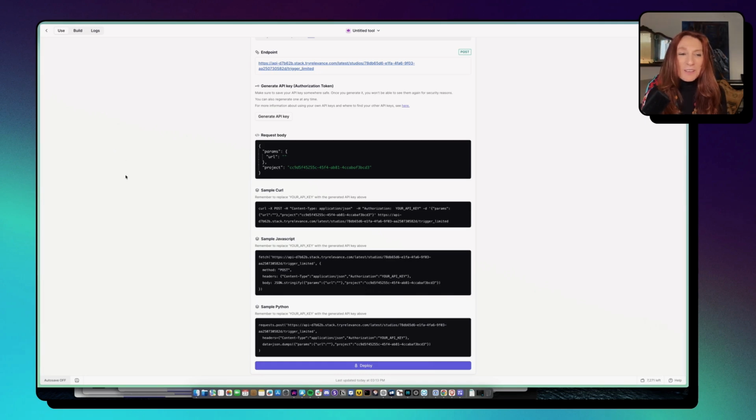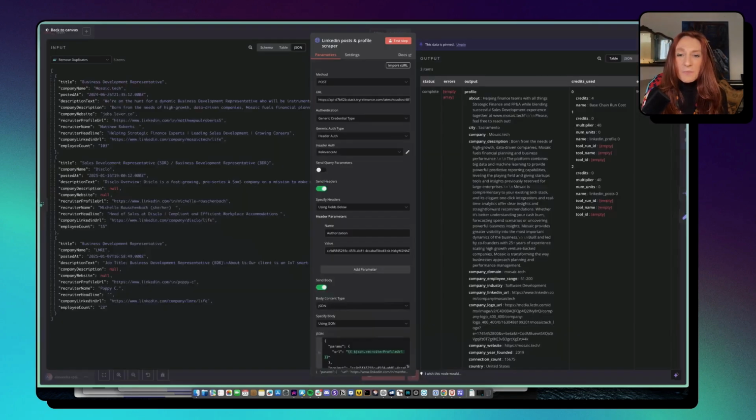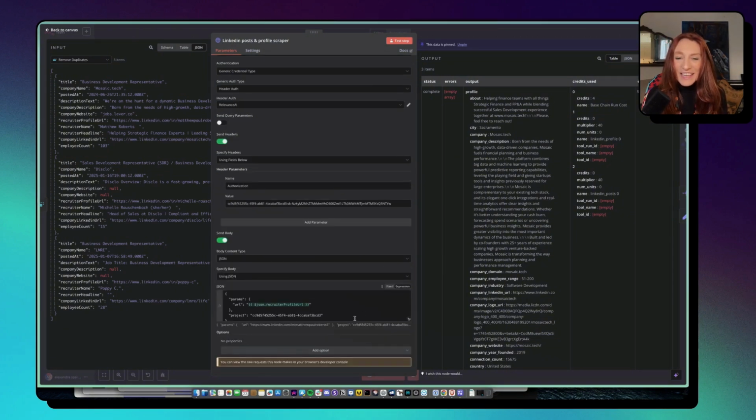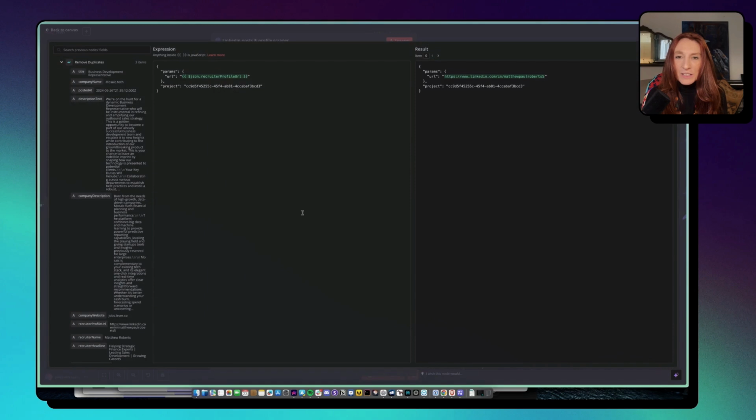So I'm going to show you how it looks inside N8N. So here is our node for that. I have imported the curl, and here, okay, we have the parameters with the API key. So please don't copy that. And then here we have the JSON with the params, and the params is the recruiter profile URL that comes from here. Okay.